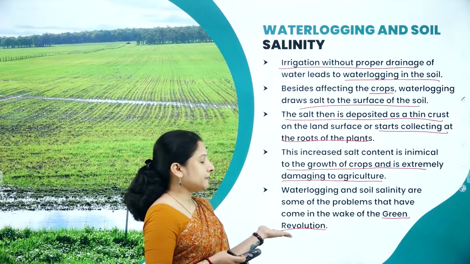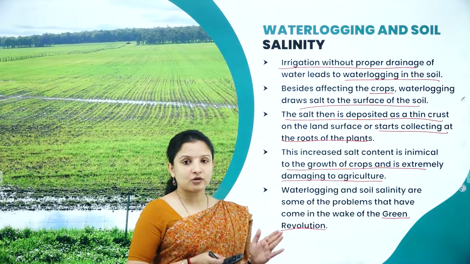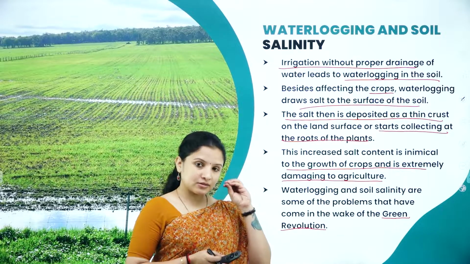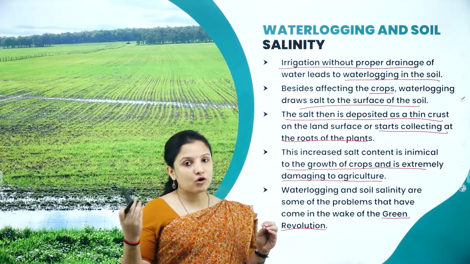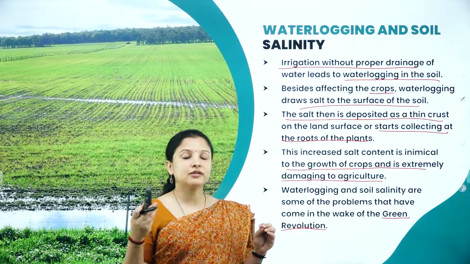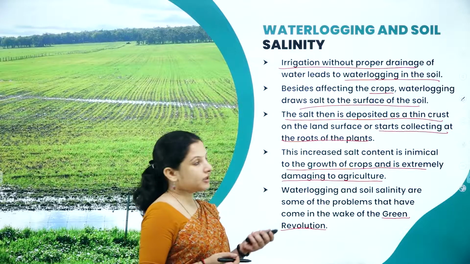So that is why the proper usage of natural resources is very important, because the over-exploitation of one natural resource may cause the degradation of the other. So we have to be very careful with this.